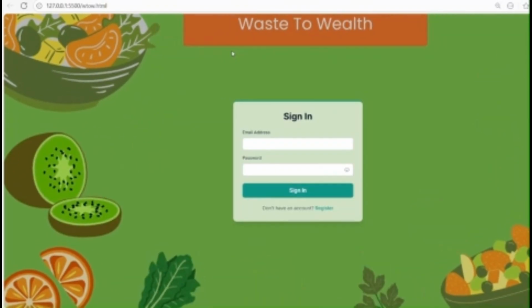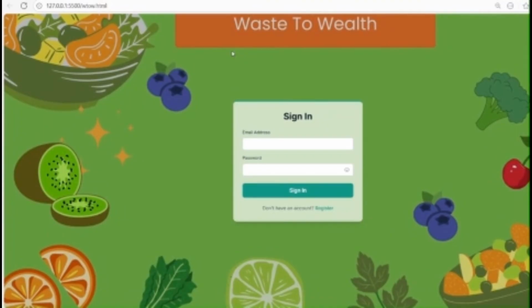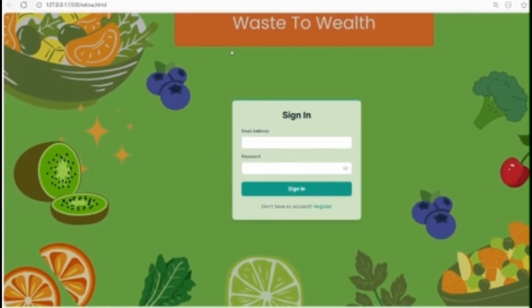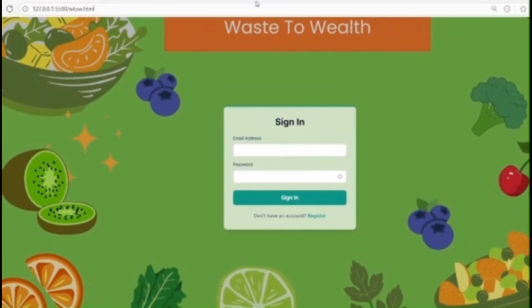In our society, a huge amount of organic waste such as fruit peels and vegetable peels is generated daily by households, restaurants and markets. Most of this waste ends up in landfills, causing pollution and greenhouse gas emissions. At the same time, organic farmers, compost markets and dairy farmers, etc. have so much raw material required. Our website acts as the bridge between the buyer and the seller.